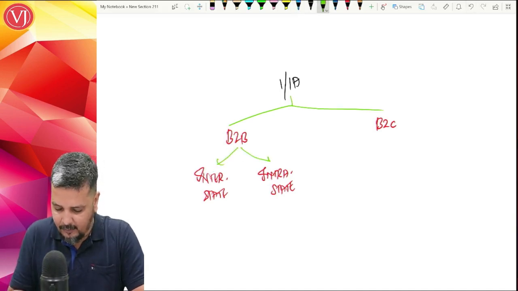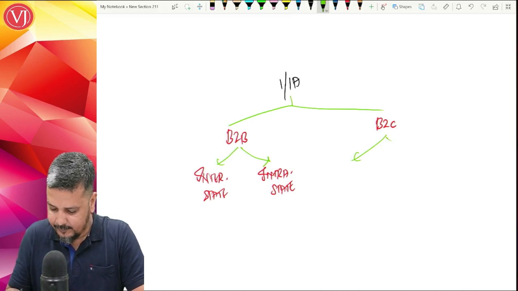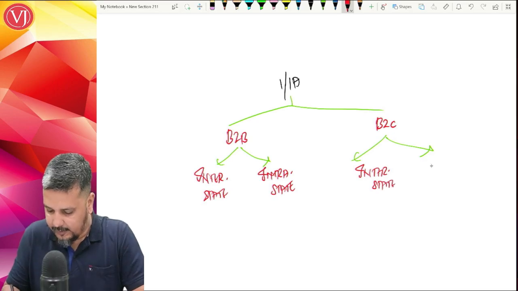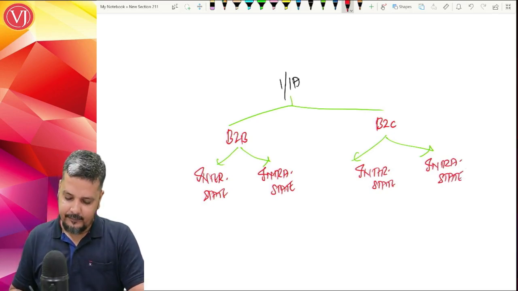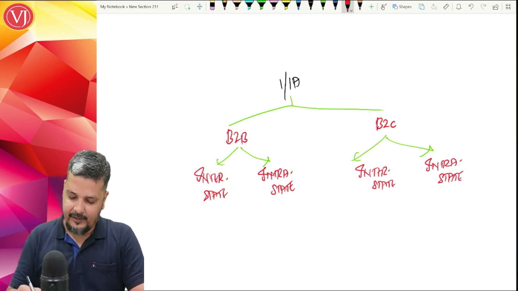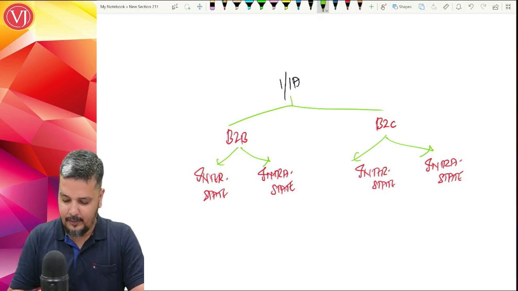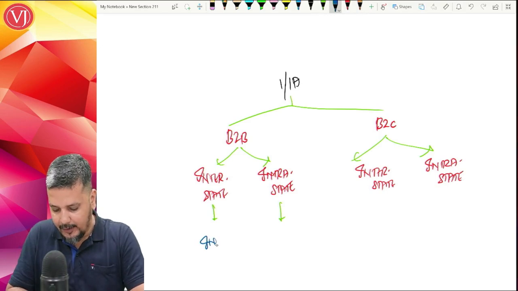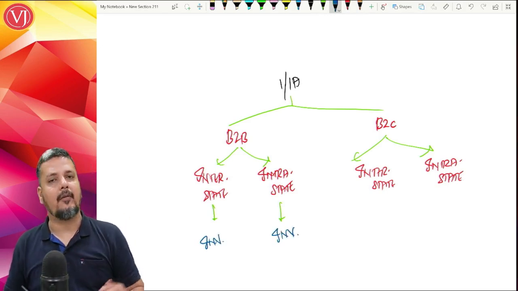Same thing, there's no amendment here. B2C, whether interstate or intrastate, is generally consolidated, but wait, there's a small change here. B2B always has to be reported invoice wise, one by one. If there are 1,000 invoices, 1,000 line items. 1 lakh invoices, 1 lakh line items.